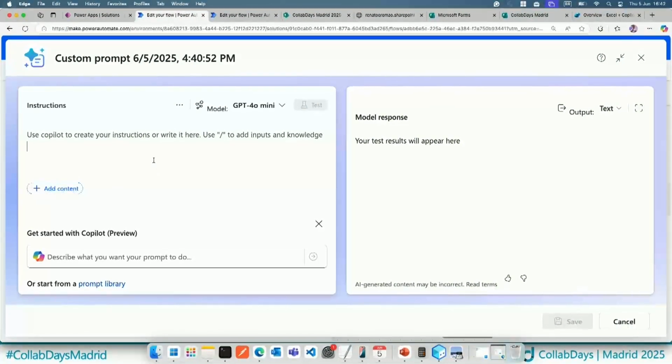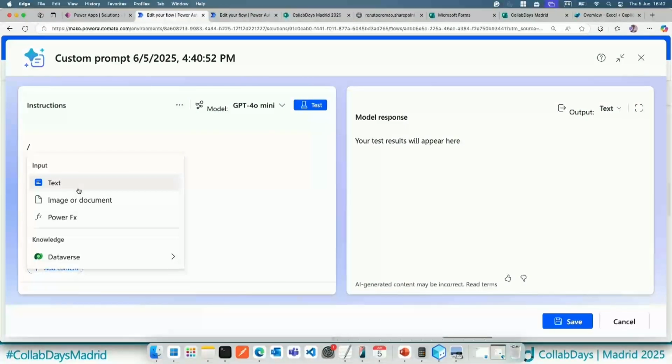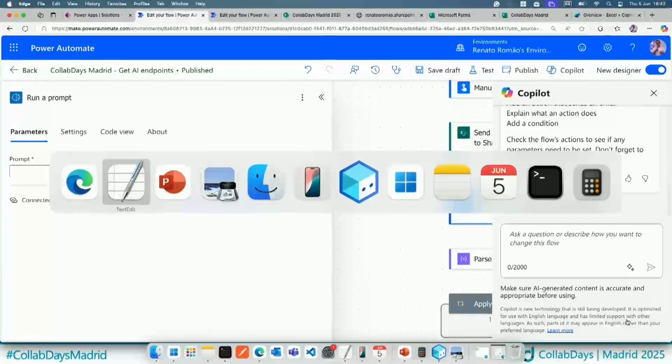So in this case, you can test. And also it's really simple. If you want to create some inputs, basically you can add content here. You can create text, document, and so on. And then you can save, and also you can use it. So that's it. Any questions?